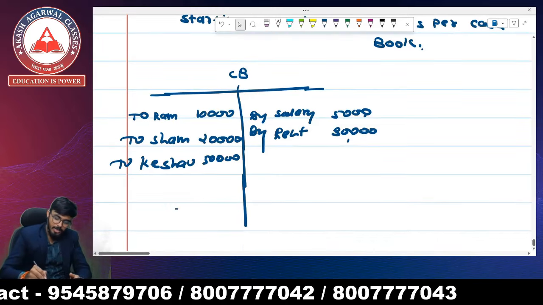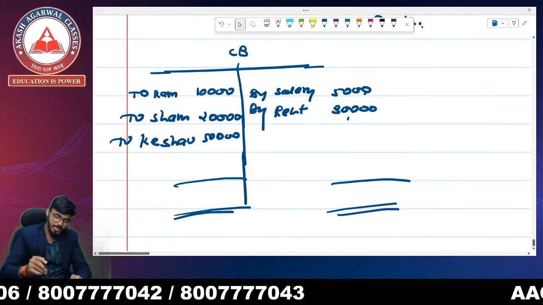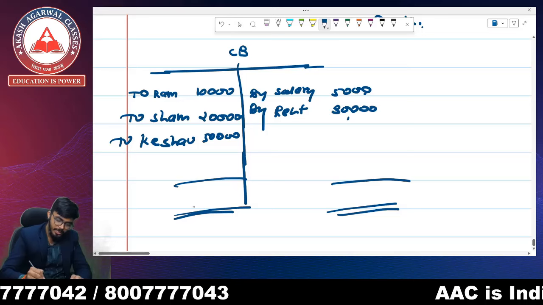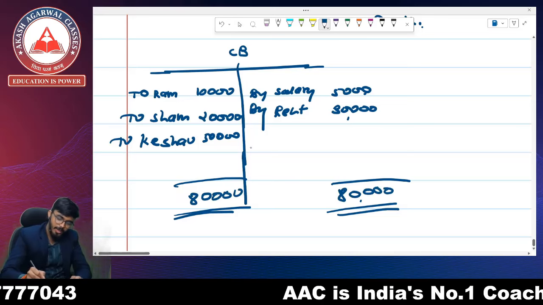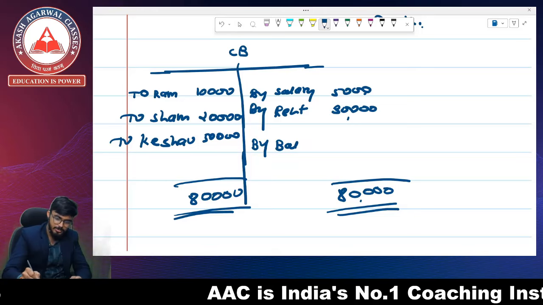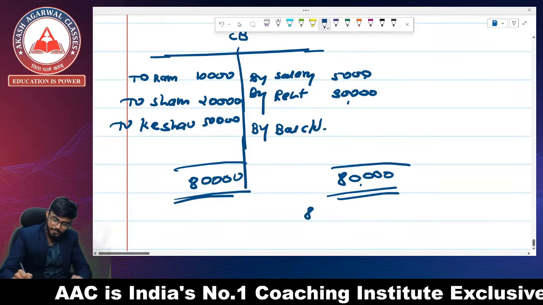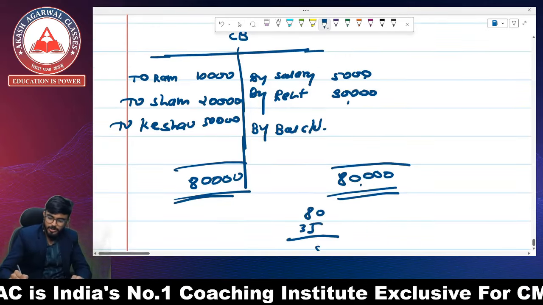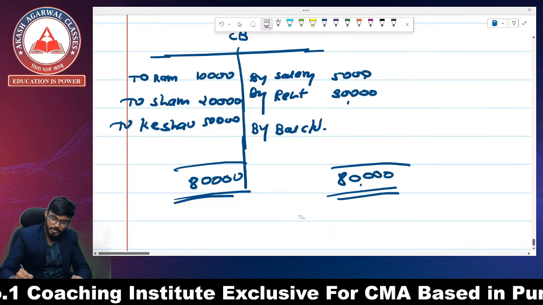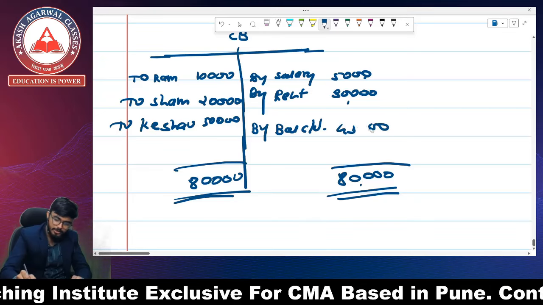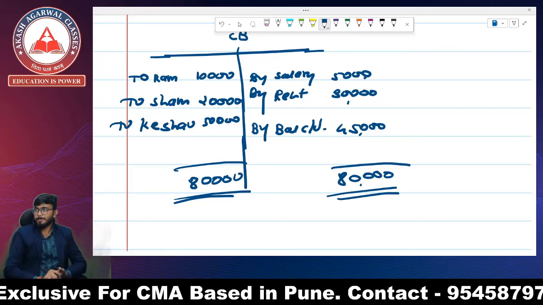Okay, and we have completed our cash book with totals of 50, 70, 80,000, and the balance carried down is rupees 35,000. 80 minus 35 is going to be, just a second, 45,000, right? 45,000. Okay.